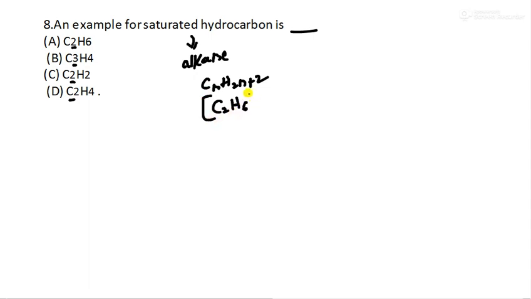Yes, this is an example of saturated. If you take 3, you will get 3 times 2 plus 2, 8, so C3H8, but they have given H4. So this can't be. C2H2 also can't be. C2H4 also can't be. The only option matching our general formula is A. So that is our answer.